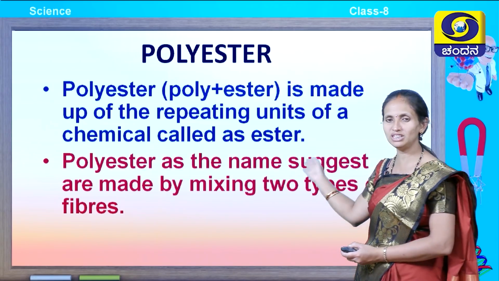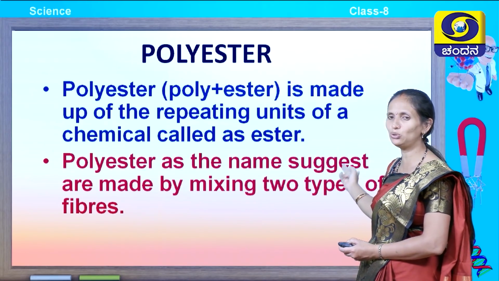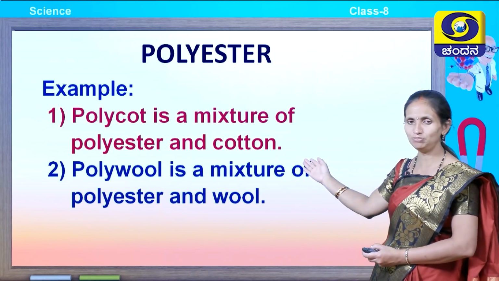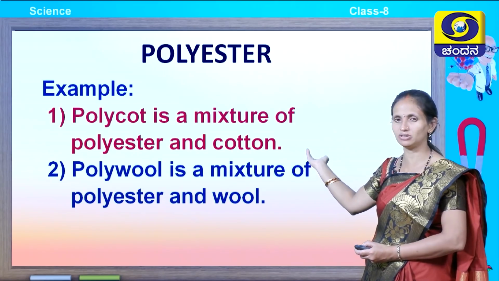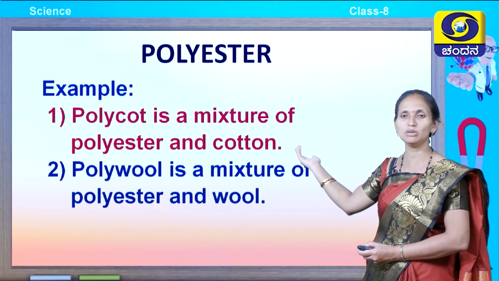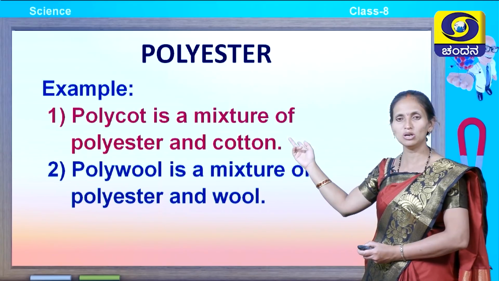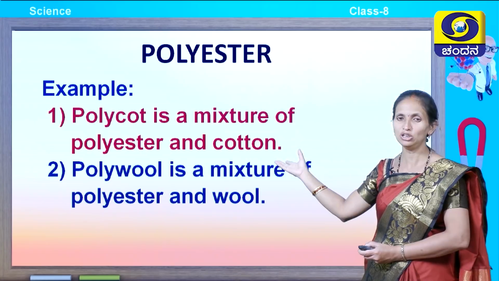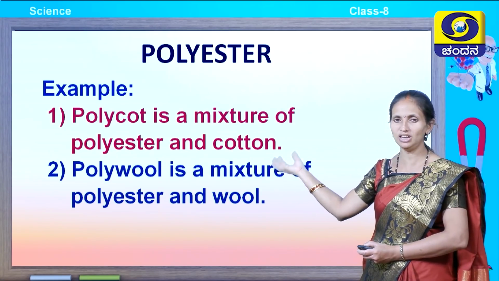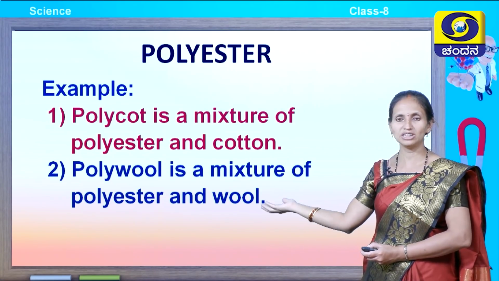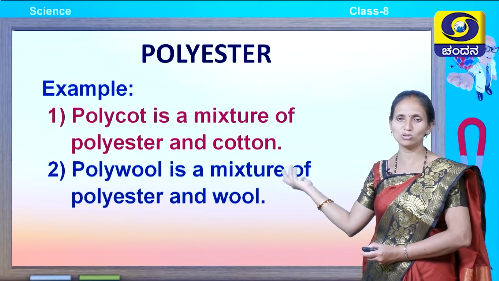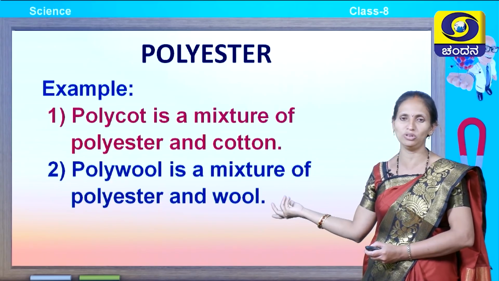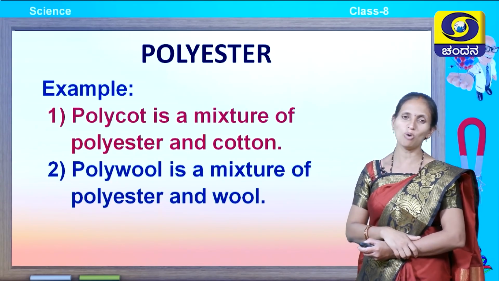Polyester, as the name suggests, is made by mixing two types of fibers. It is also known as a blended fiber. For example, polycot is a mixture of two types: polyester and cotton. Another example is polywool, also a blended fiber. It is made up of polyester and wool, resulting in the formation of polywool.